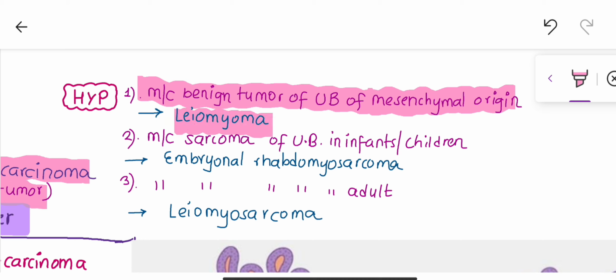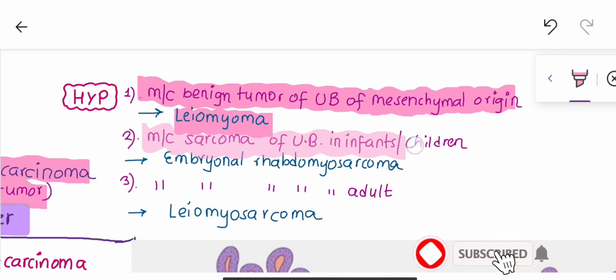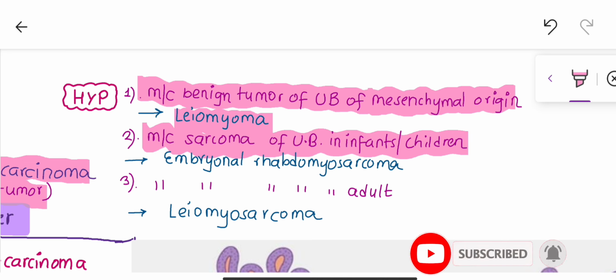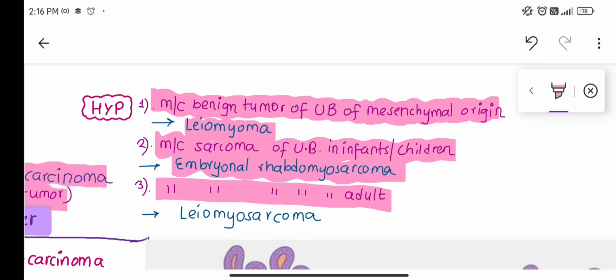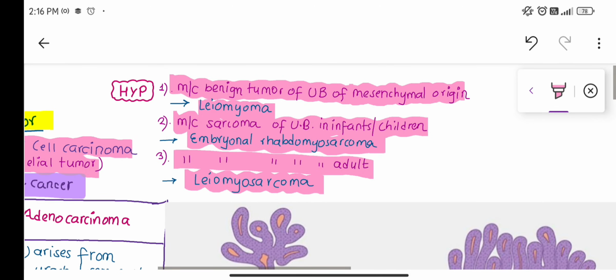And next, the most common sarcoma of the urinary bladder in infants and children. Sarcoma means a malignant tumor of mesenchymal origin. So it is embryonal rhabdomyosarcoma. Similarly, the most common sarcoma of the urinary bladder in adults: in infants it is embryonal rhabdomyosarcoma, whereas in adults it is leiomyosarcoma. These are some important high yield points.